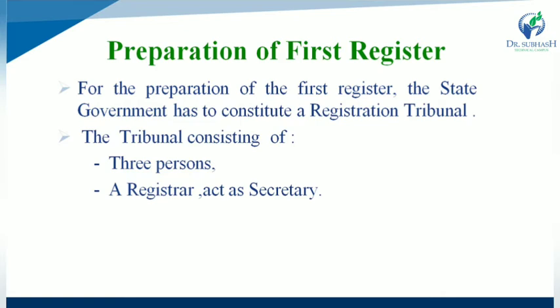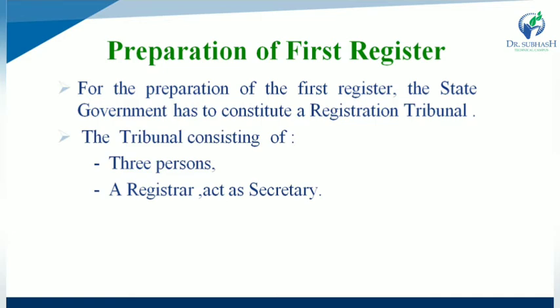What is the preparation of first register? For the preparation of first register, the state government has to constitute a registration tribunal, and the tribunal consists of three persons and a registrar who acts as a secretary.